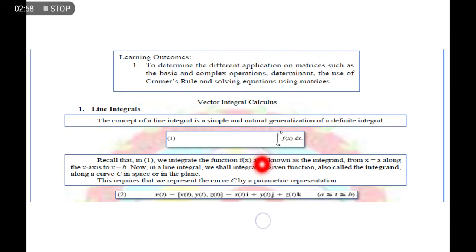If you have a given function that has a domain of x, and that function is not uniform, you can integrate that function as a function of x, or through the x-axis, by using this line integral.